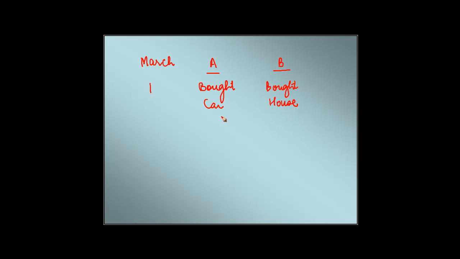And we are not getting into the debate whether car is an asset or not, or house is an asset or not, right? And they both did it on March 1. On March 31, A sold the car. B did not do anything. On April 1, B sold the house.